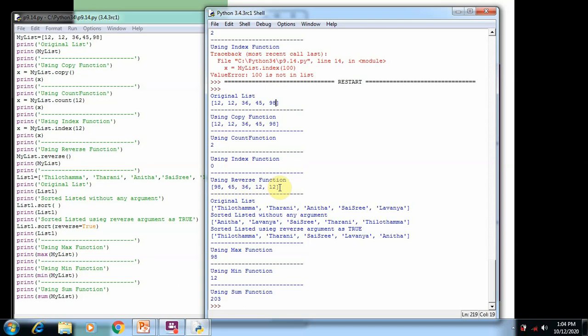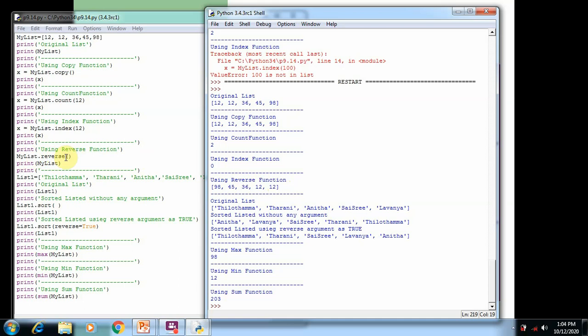It is just like accessing all elements by using negative index numbers, which we already discussed in the previous topic. So without using a for loop or while loop or index number, we can revert the list elements by using the reverse function. For this, we specify the list name, a dot, and put the reverse function.